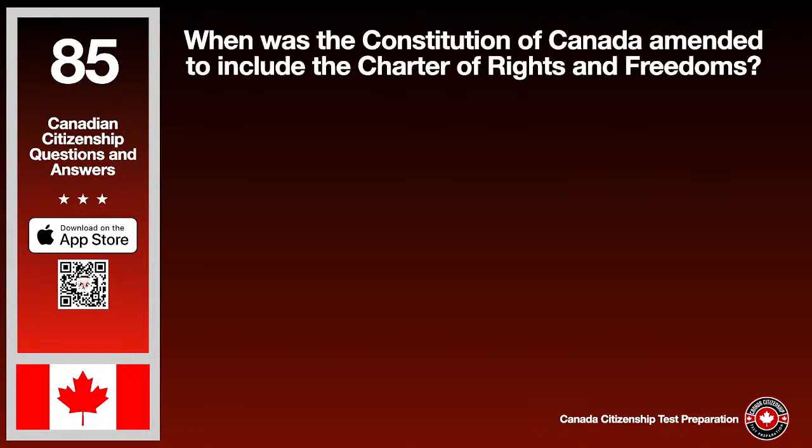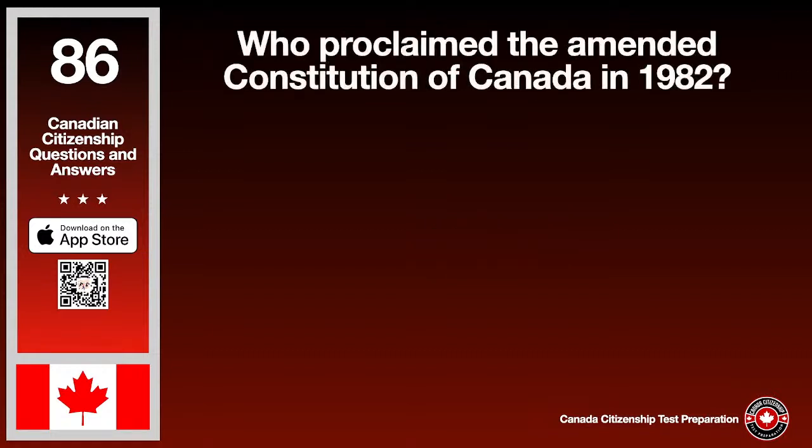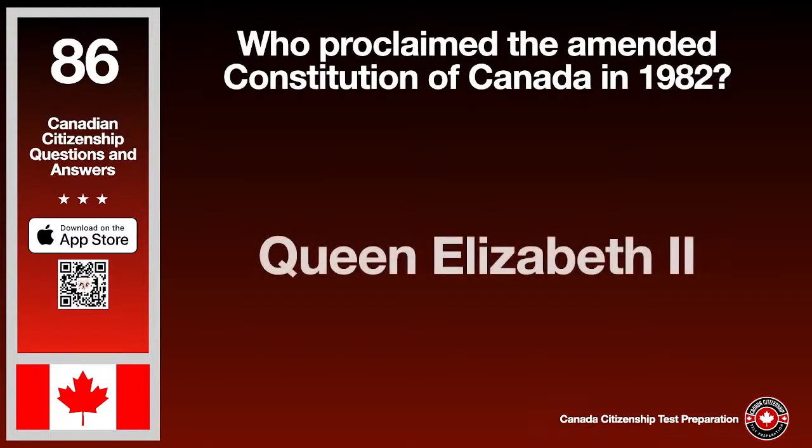When was the Constitution of Canada amended to include the Charter of Rights and Freedoms? The answer is 1982. Who proclaimed the amended Constitution of Canada in 1982? The answer is Queen Elizabeth II.